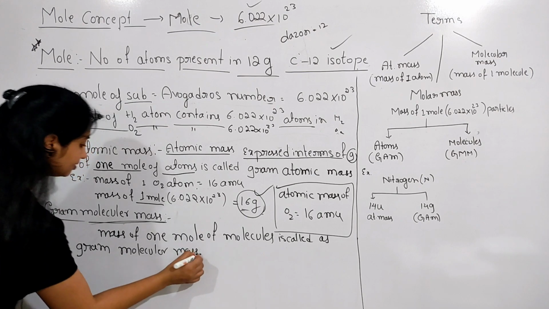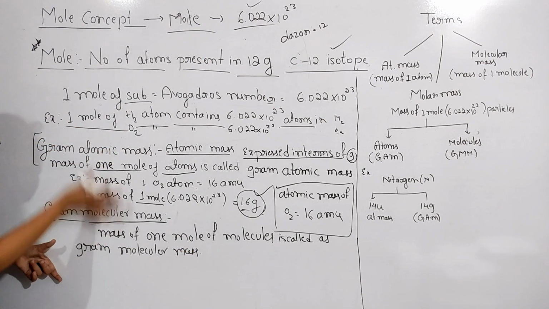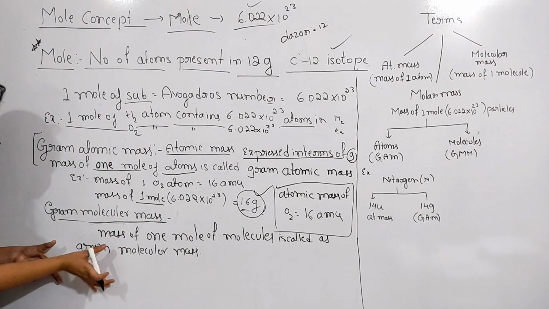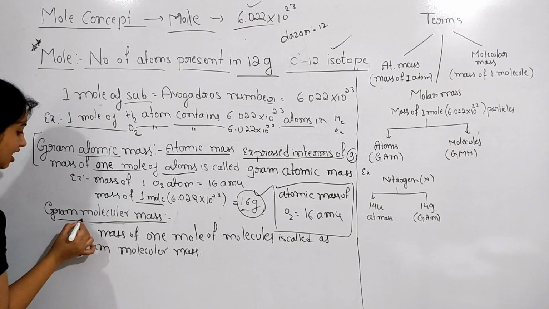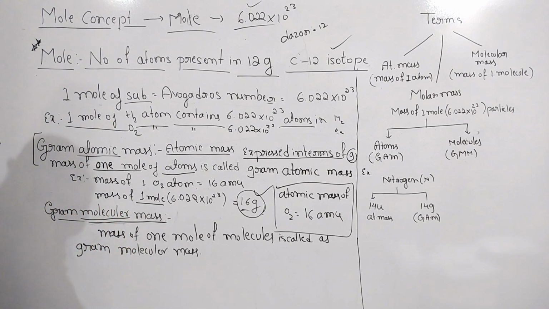Here also it is the same as gram atomic mass; the only difference is between atoms and molecules.